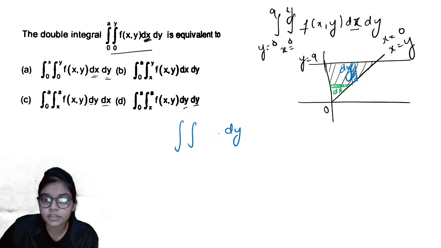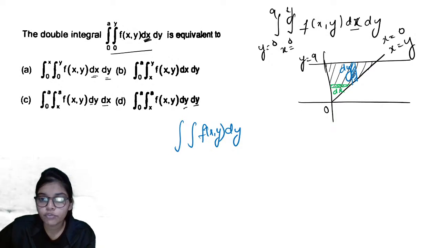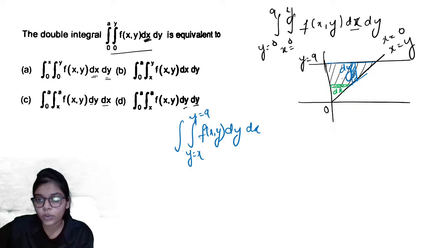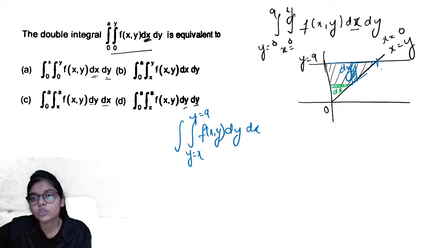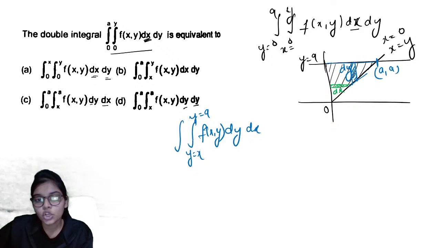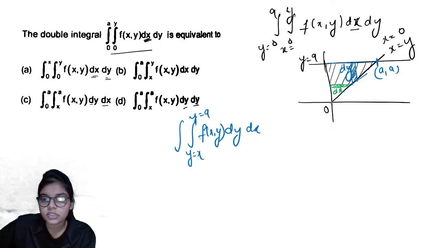ठीक है, तो अब आप अगर change of integration apply कर रहे हो, so if you are first integrating with respect to y, this function xy, so your limit will be from y is equals to x to a. y is equals to x से लेके y is equals to a तक. And then you are integrating with respect to x. तो x का limit देखो कहाँ से कहाँ तक होगा. The intersection point of this y is equals to x and y is equals to a is (a, a). So the limit of x will be from 0 to a.